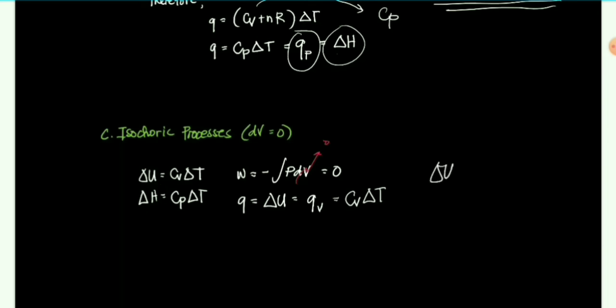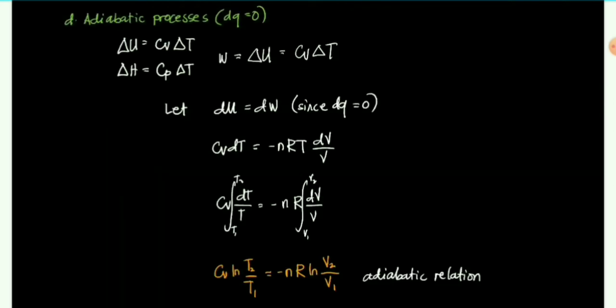Since the first law of thermodynamics states that delta U is equal to Q plus W, and W is equal to 0, so delta U is equal to Q. So therefore, Q is equal to Q sub V, which is equal to CV delta T. The heat at constant volume is delta U. Okay? Finally, for adiabatic processes, dQ equals 0, delta U is CV delta T, delta H is CP delta T, and W is equal to delta U, which is CV delta T.